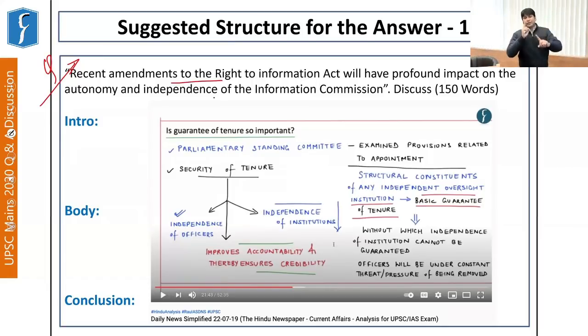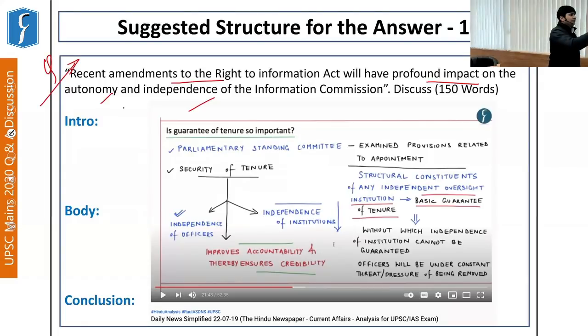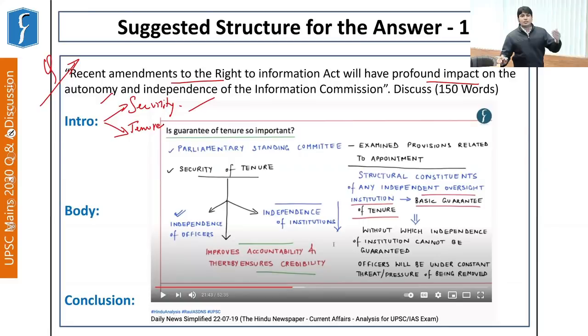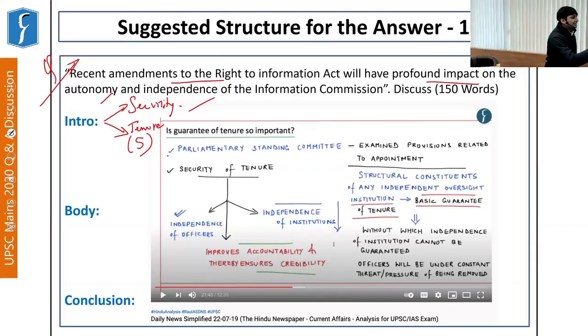So first of all, you need to be aware about what changes took place through the RTI 2019 amendment. Very briefly, it changed the security in terms of salary and also tenure. Earlier, the Information Commissioner or Chief Information Commissioner was appointed for a period of 5 years, but this aspect was amended and this security of tenure was removed.